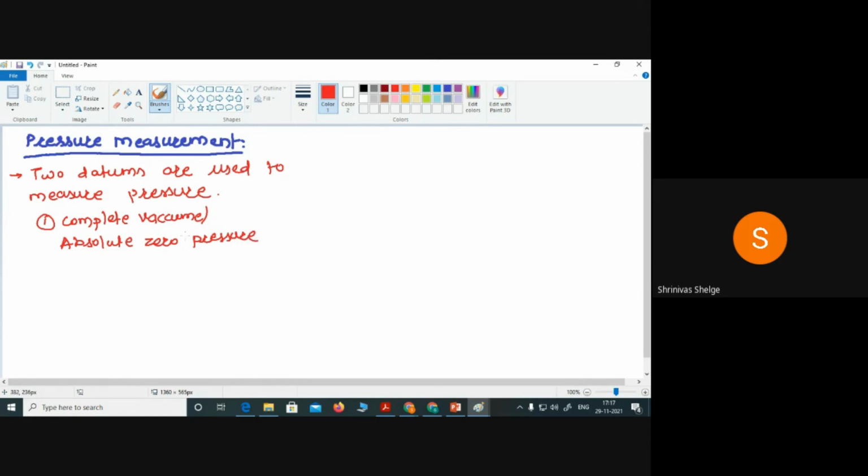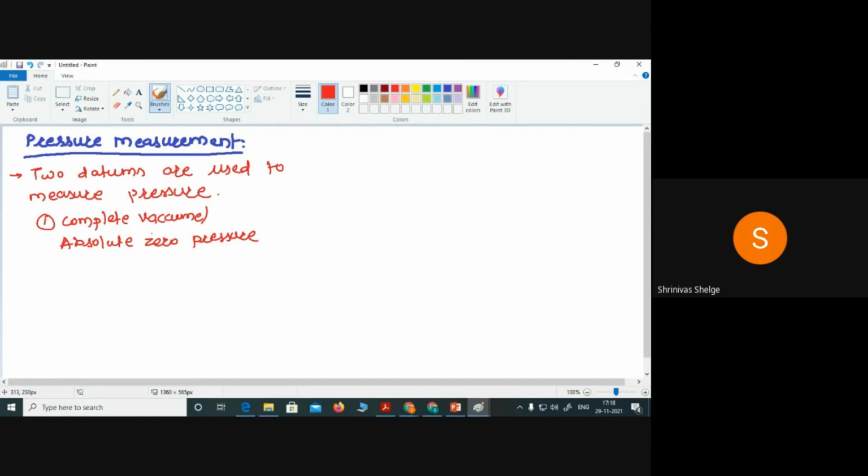So this is the first datum, with reference to which, either complete vacuum or absolute zero pressure, we can measure the pressure of the fluid. Correct. Because whenever we want to measure something, we require some reference to measure that particular quantity. So in pressure measurement, the first datum is complete vacuum or absolute zero pressure.